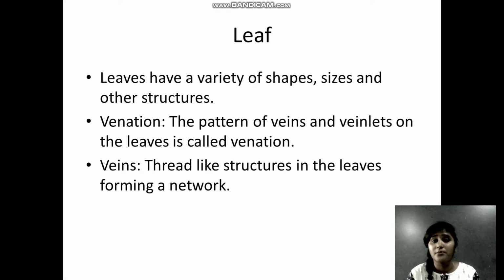Leaf is a very important part of the plant, because we know that leaves have various shapes, sizes and other structures. So when I'm talking about leaves, I want you to focus on two very important concepts. These are new concepts, so I hope you will keep them in mind. The first one is veins.